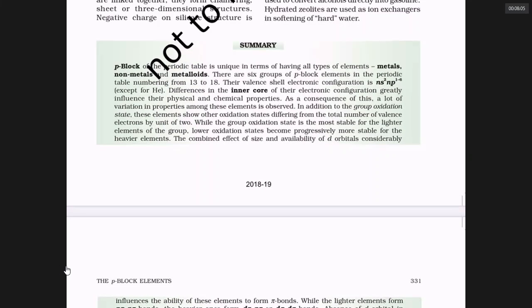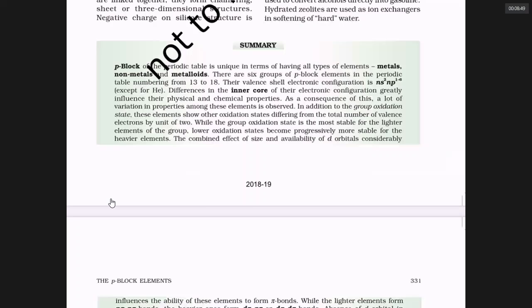The 13th group elements have 3 electrons in outer level, so they can show +3 oxidation state. Boron, aluminum, gallium, indium, they all can show +3. If you come to thallium, the last element, it cannot show +3. Why? In thallium, the outer 6s electrons do not participate in bonding easily due to inert pair effect. Notice that aluminum readily loses 3 electrons to give +3. Thallium never likes to lose 3 electrons. It won't give +3. If you forcefully make Tl +3, it urgently takes 2 electrons from others to become +1.